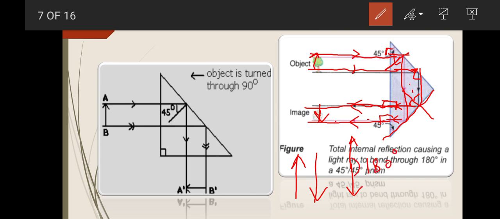It means when we use this orientation of a totally internal reflecting prism in any optical instrument, the difference between the angle of object and image will be 180 degrees. The image will be flipped by 180 degrees relative to the object. Both of these orientations are used in different optical instruments. Let's see in which optical instruments these two orientations are used.